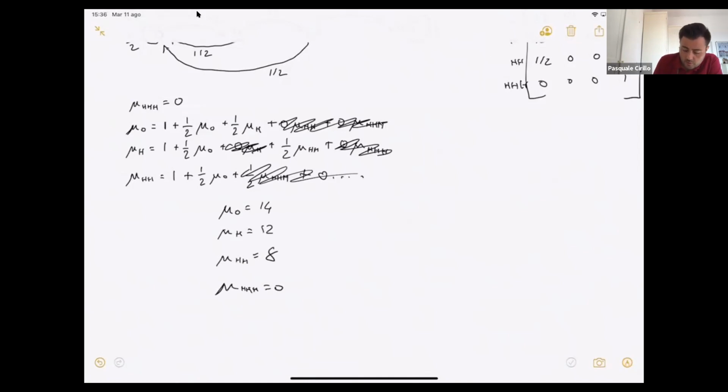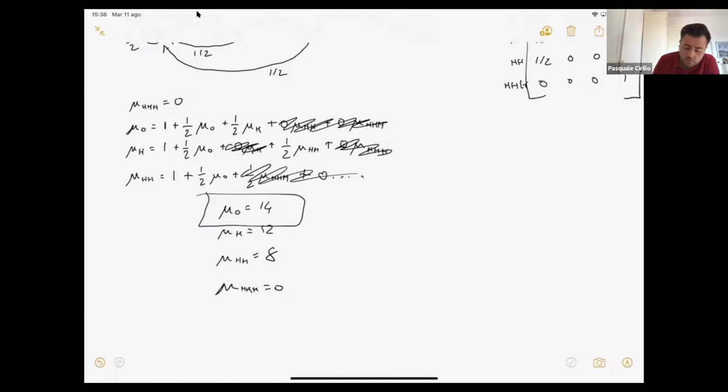So the quantity we are interested in is this. We want to know the expected number of steps to reach 3H in our setting when we start from the beginning, or when we start from a T. Okay, so we want to start from 0 and reach that. That means that the expected number of steps that we need is 14.